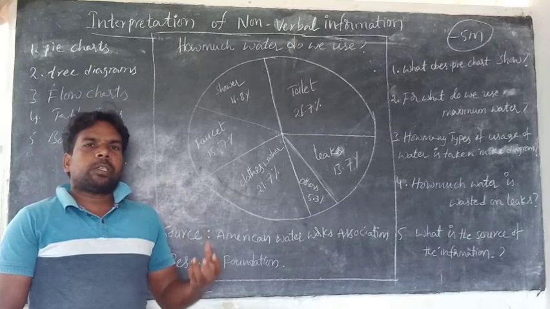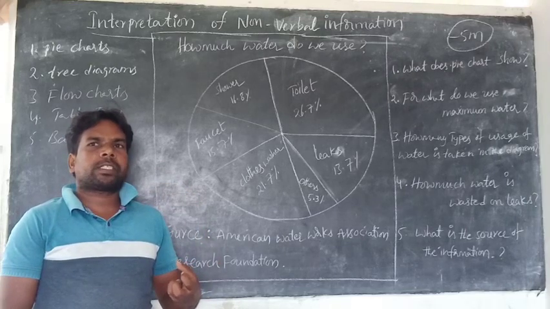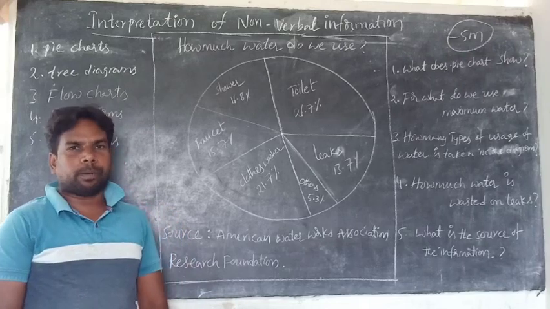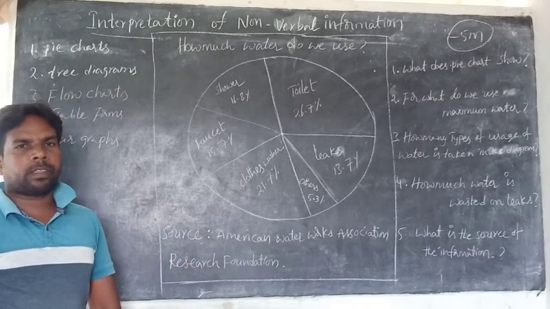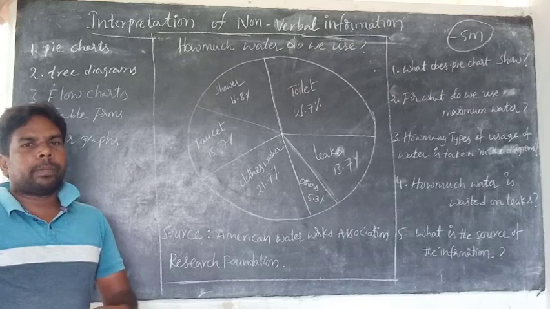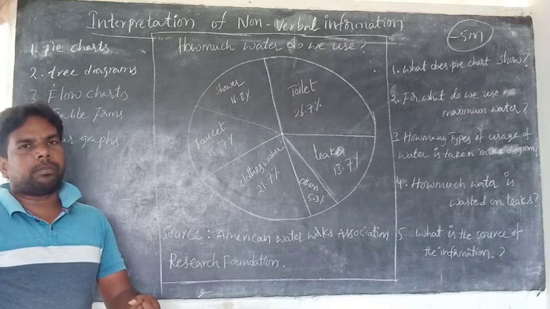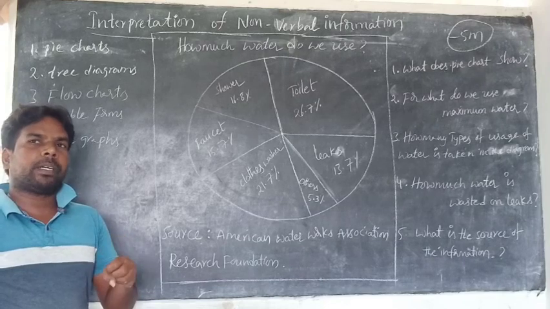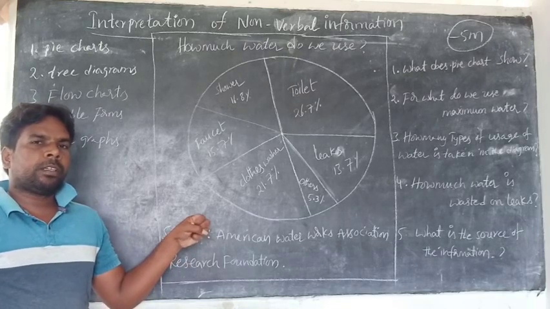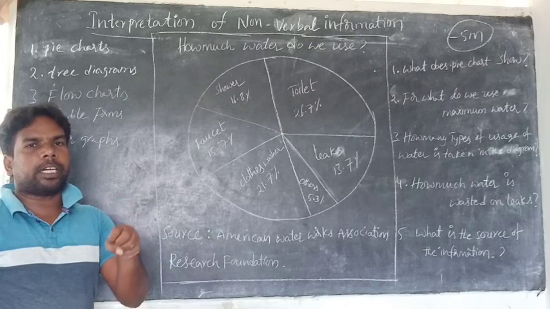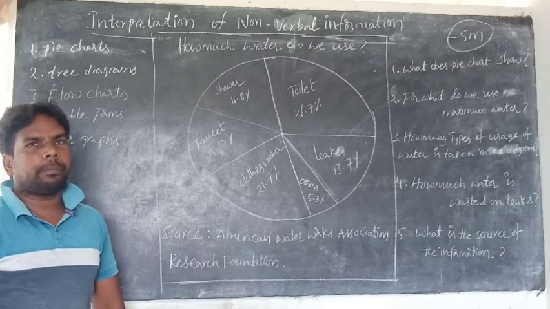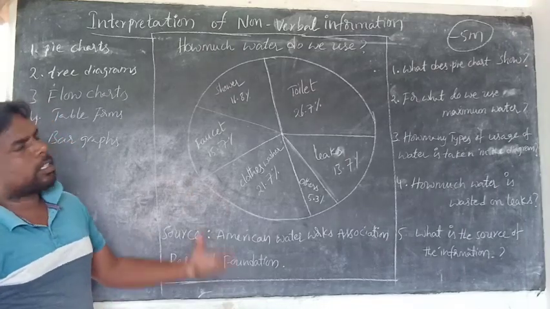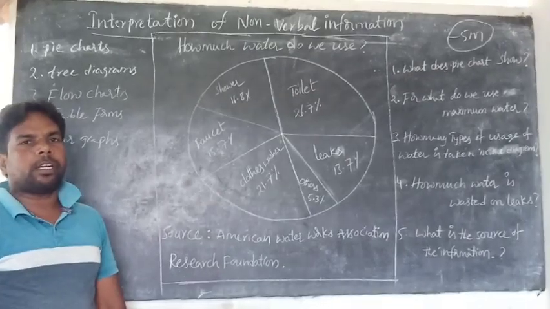Our mind is designed to capture information easily in diagrammatic form. We can't remember the information we read in paragraphs, but we can remember for a long time the information we read through pictures. Is it clear? Picturization is the most important thing nowadays.